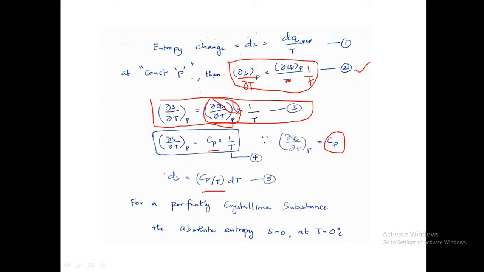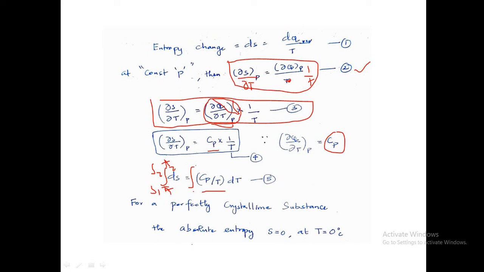On integrating Cp by T from T1 to T2, for any temperature, this is actually S1 to S2, and here it is T1 to T2, right?